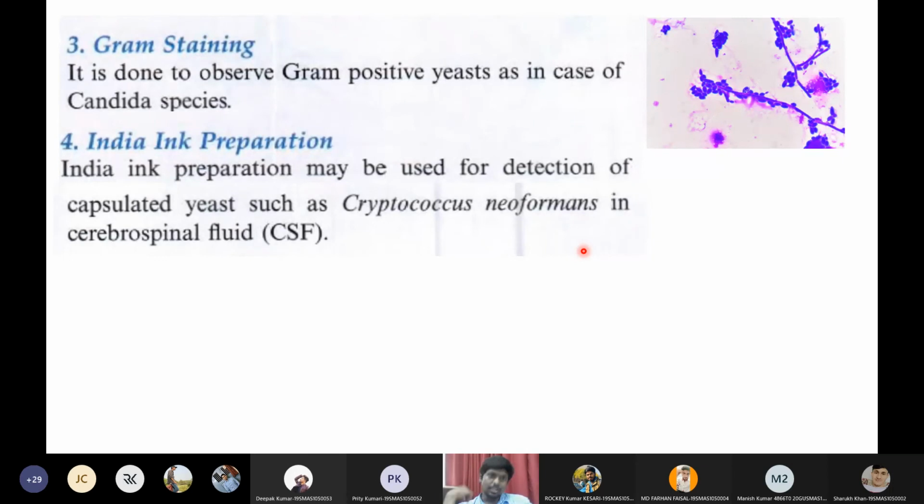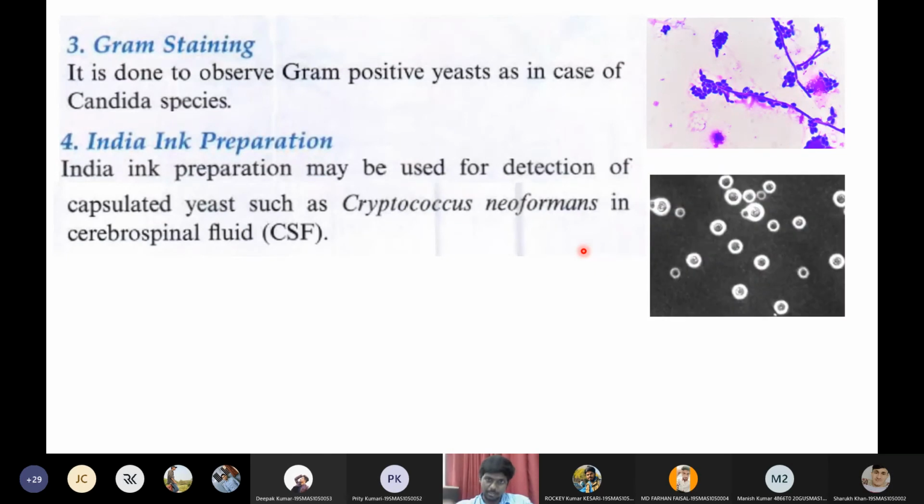Then the last one is Indian ink preparation. Indian ink preparation is especially used for detection of Cryptococcus neoformans or capsulated fungi. These capsulated fungi will be detected by using Indian ink preparation. Indian ink is also called negative staining.